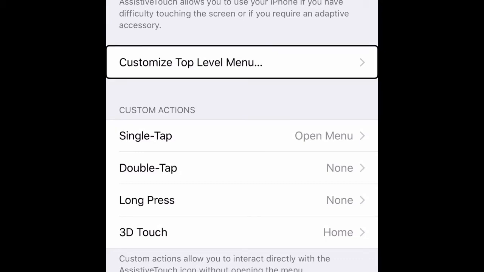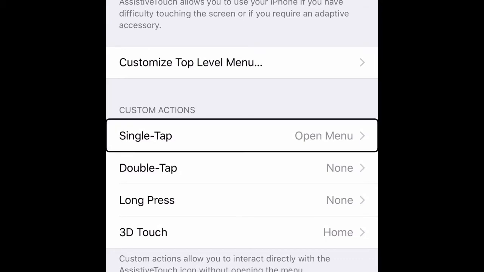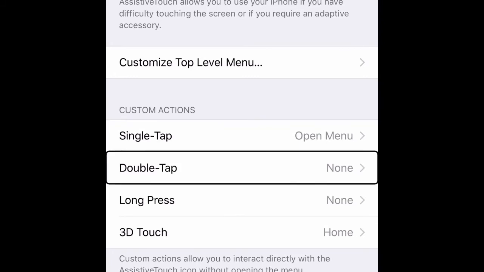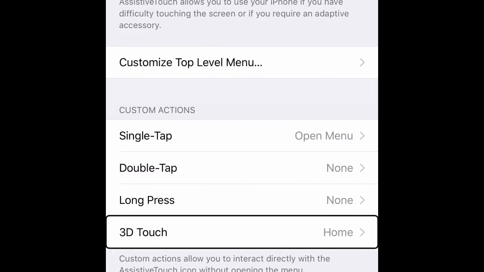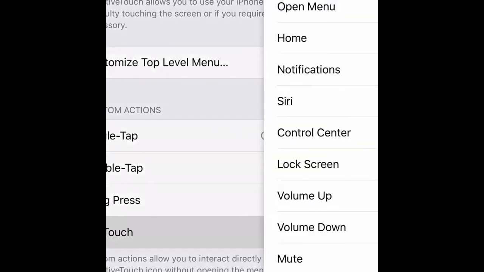Customize custom actions. Single tap, double tap, long press, 3D touch. Single tap opens the menu. Double tap, none. Long press, none. 3D touch, home. Okay, I'm going to set this to 3D touch.